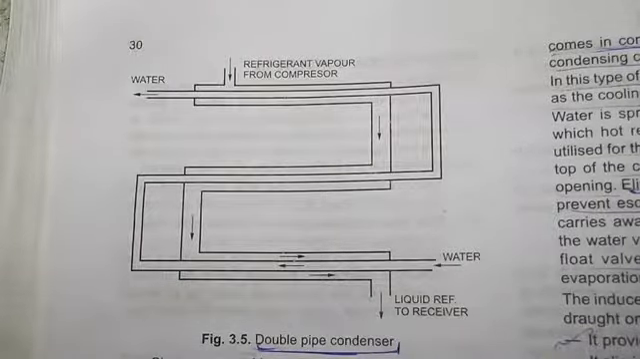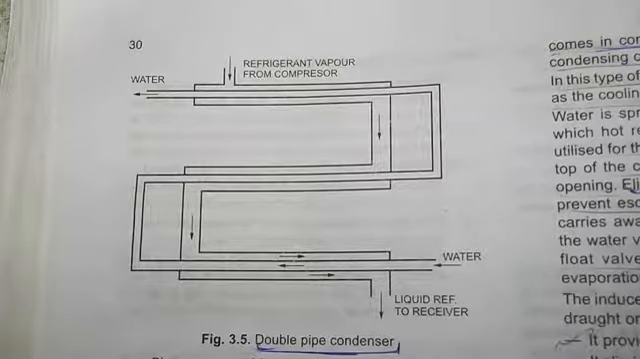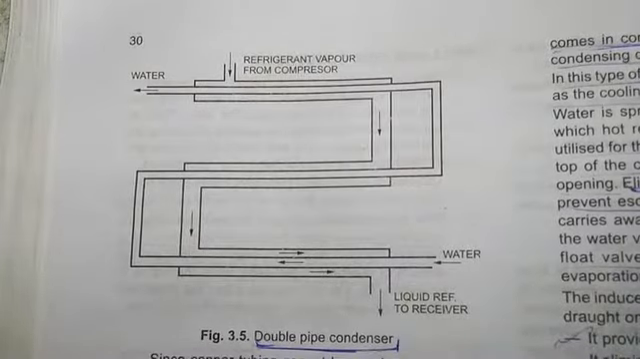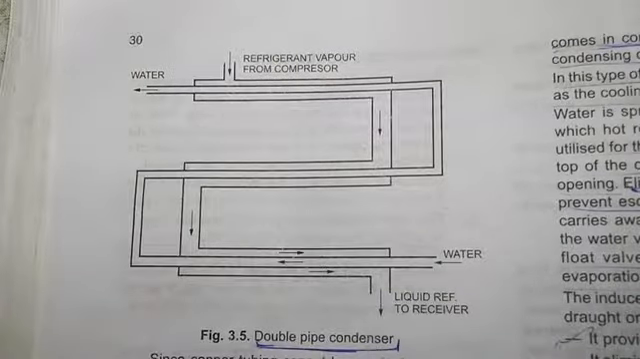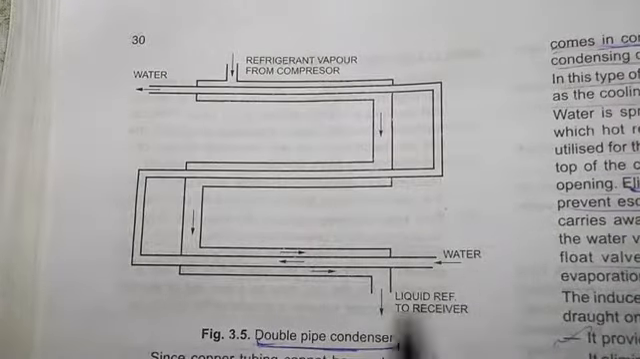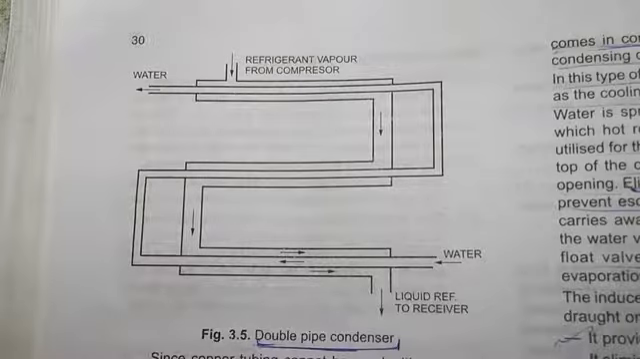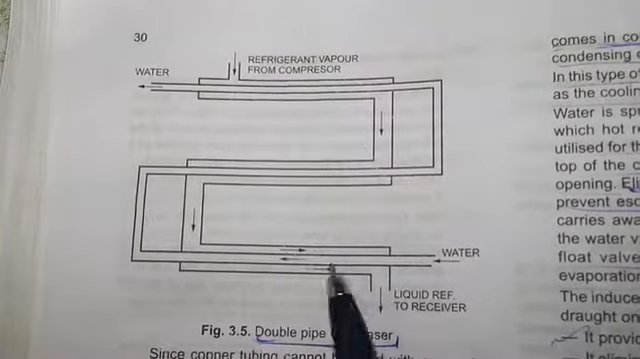This type is used for ammonia refrigerant, and ammonia is basically used inside a steel pipe. It is not used in copper pipe. So the diameter of this water pipe is around 30 mm, and the refrigerant ammonia pipe is around 50 mm.